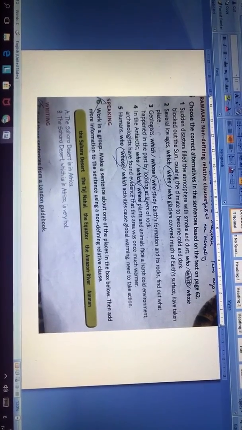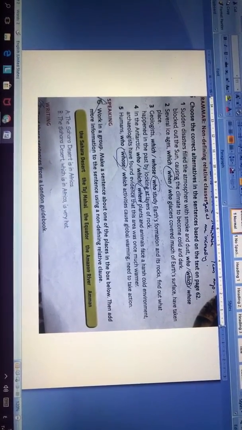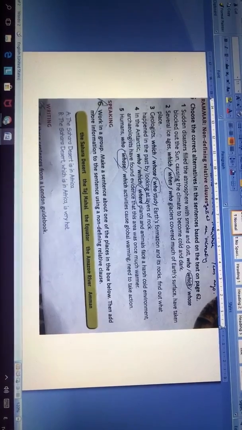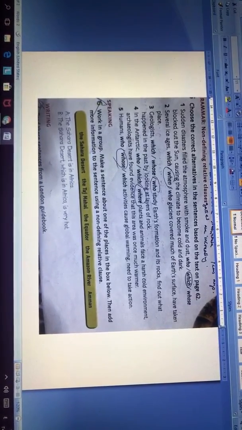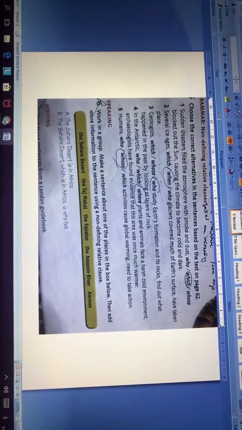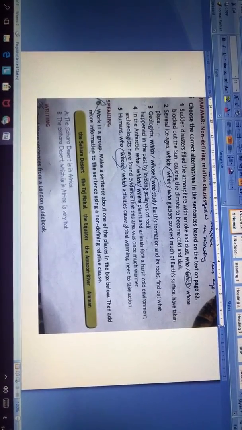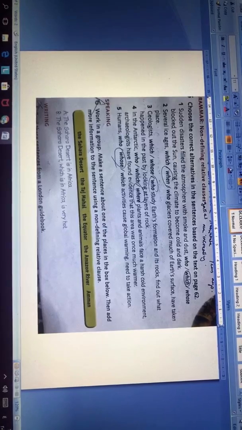4. In the Antarctic, where plants and animals face a harsh cold environment, archaeologists have found evidence that this area was once much warmer. Here we use where to refer to the Antarctic, which is a place.